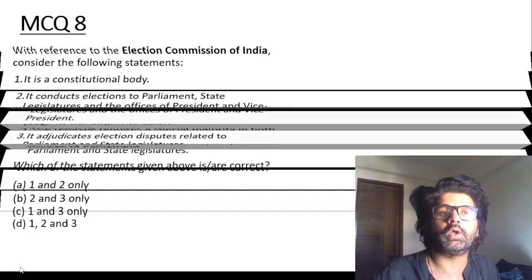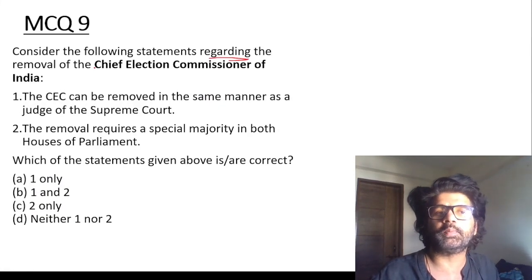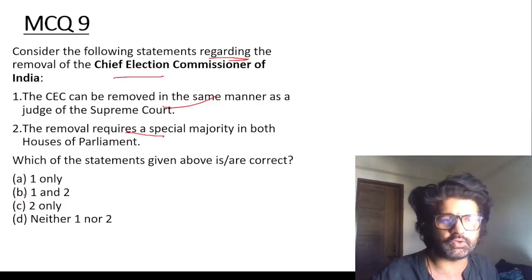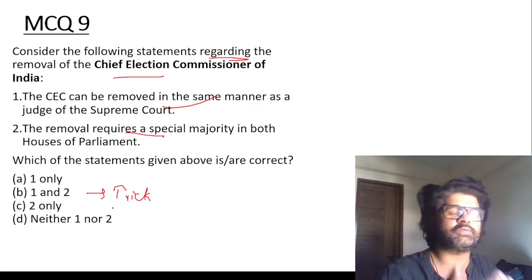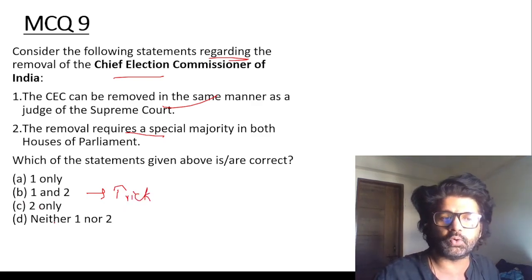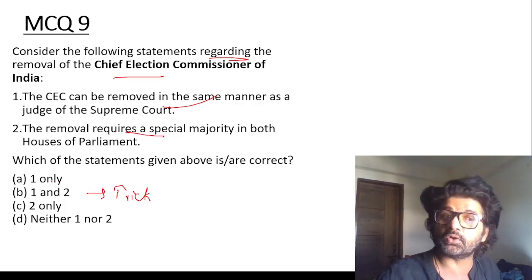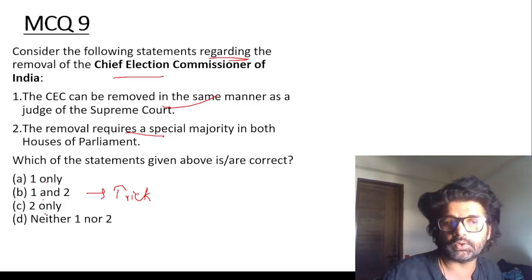A, 1 and 2. MCQ 9, removal of CEC. Remove the same way as a Judge of Supreme Court. Removal requires special majority. Yes. Now see what trick I have played here. You people have a tendency, because you have solved a lot of mocks: 1 only, 2 only, both, neither. See here, UPSC can also do that: 1 only, both, 2 only, neither.